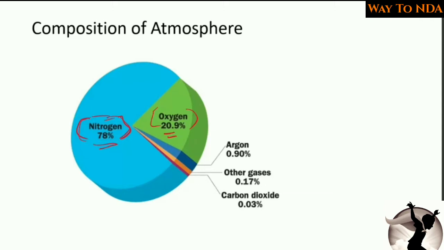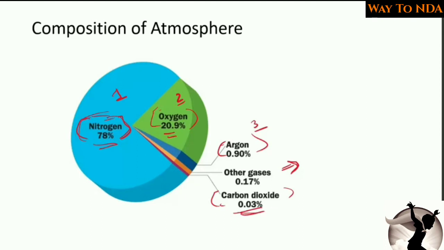Then you will find carbon dioxide. Carbon dioxide is 0.03% in the atmospheric air. Then argon is 0.90% in the atmospheric air. And then the other gases are around 0.70%. So in decreasing order, nitrogen is the first one, then oxygen is the second one, and then argon is the third one. And then the other gases, and mainly the carbon dioxide.